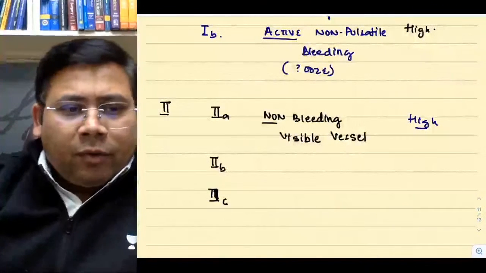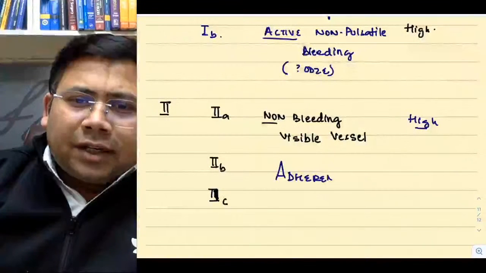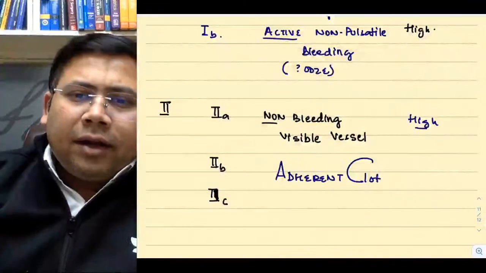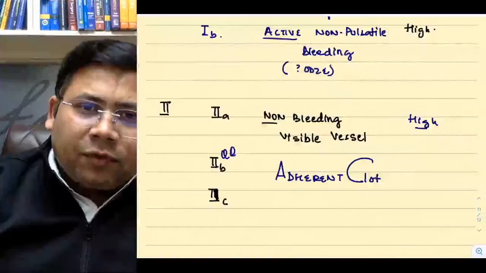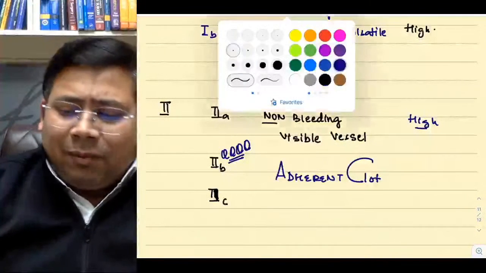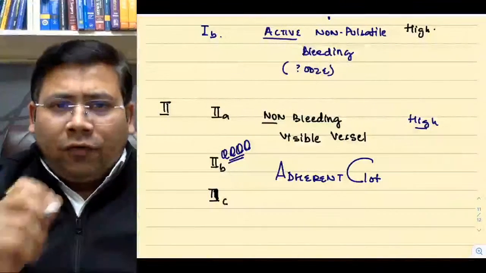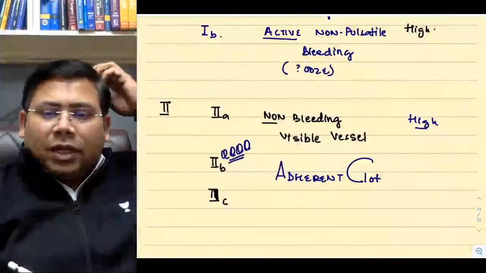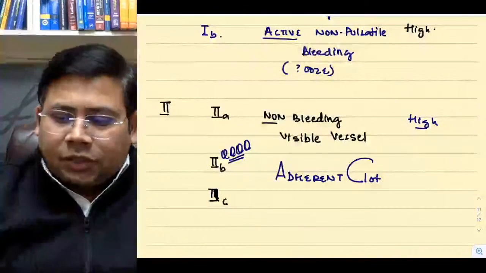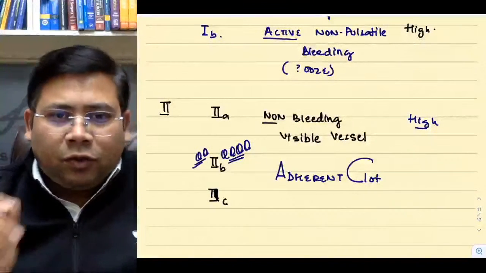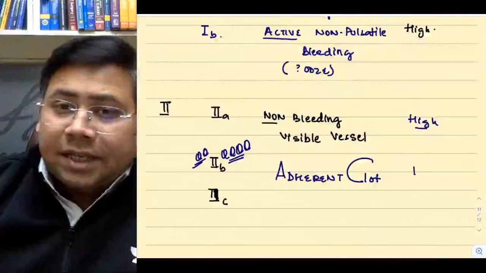Very good Munib beta. 2B, it's the most frequently asked question. It is defined as adherent clot. 2B is the most important, most frequently asked question. Do you know there are students who often ask, sir, please tell me the minimum that I have to study to crack surgery? Answer is, this is the minimum, because if you want to crack surgery, even the last college where you get surgery is Dibrugarh. Don't take it otherwise. But this is your ticket to Dibrugarh. This is your Dibrugarh special. 2B, you cannot dare to forget. Adherent clot and the risk of rebleeding is intermediate.